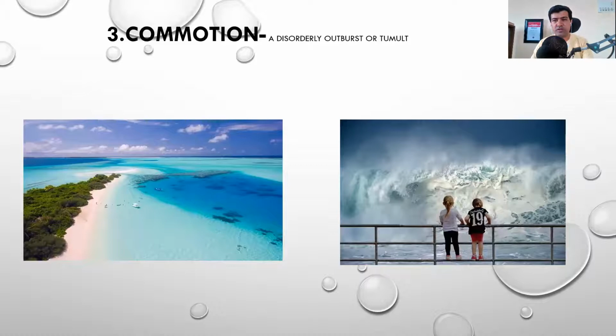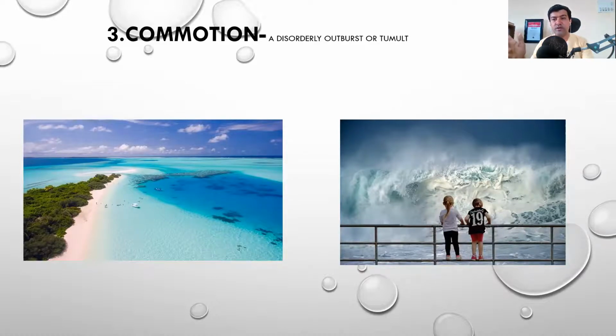Third is commotion. What you can imagine here is that you have come closer to the ocean. Come ocean. You came closer to the ocean, and suddenly a tsunami came. You haven't realized that the tsunami is coming, and you are surprised by that disorderly outburst.